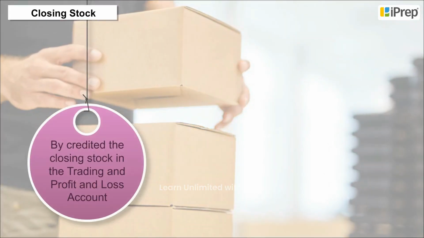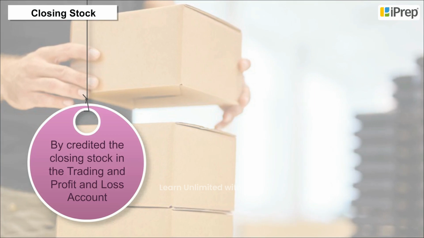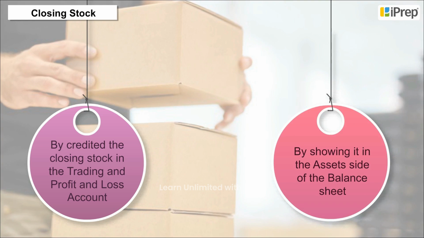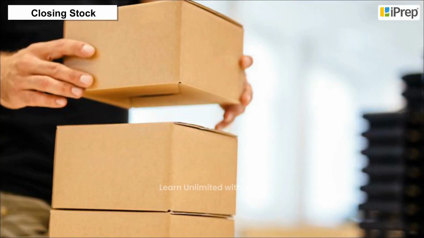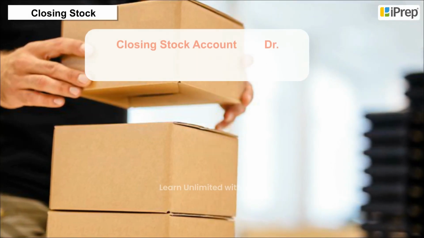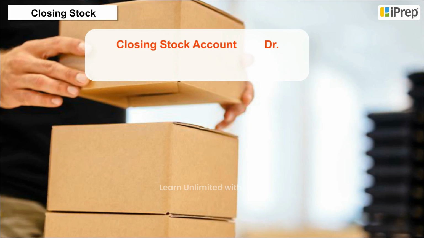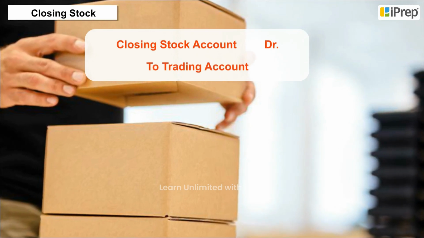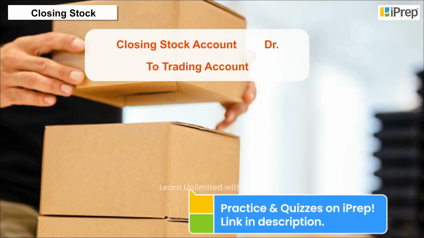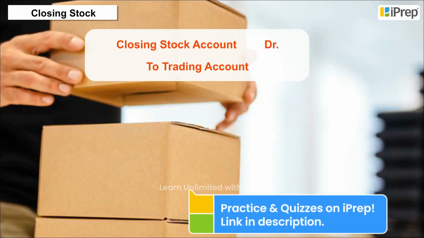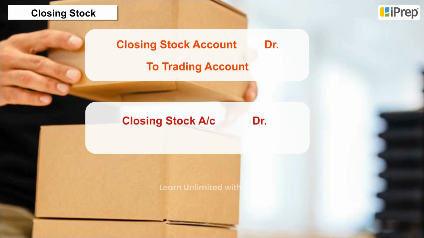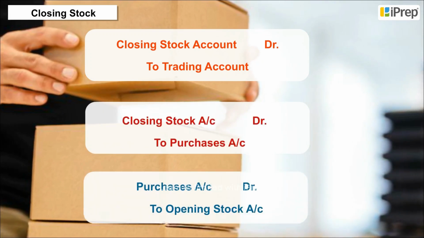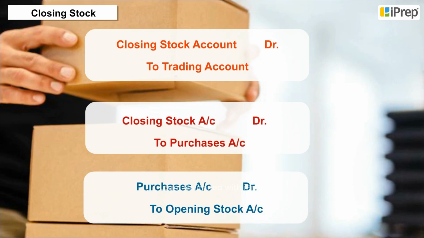By crediting the closing stock in the trading and profit and loss account and showing it on the asset side of the balance sheet. The adjustment entry in this case would be closing stock account debited to trading account. At times when the opening and closing stock are adjusted from purchases, the adjustment entry would be closing stock account debited to purchases account, credited to opening stock account.